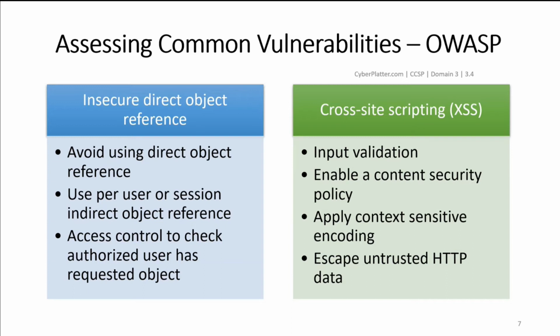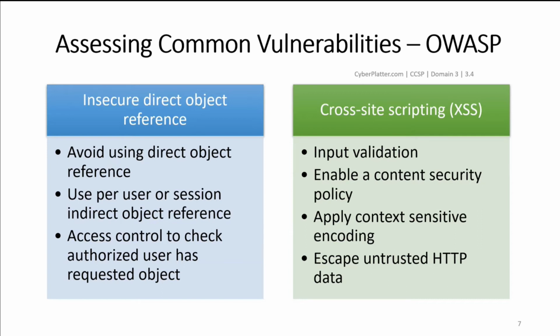Cross-site scripting. Cross-site scripting is one of the most widely seen application flaws next to injections. Cross-site scripting occurs when an application allows untrusted data to be sent to a web browser without proper validation or escaping. This then allows the malicious user to execute code or hijack sessions in the user's browser.